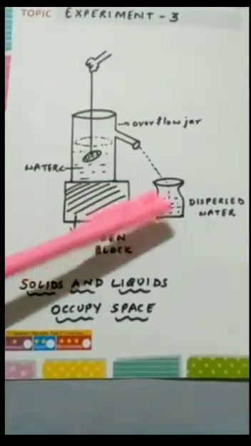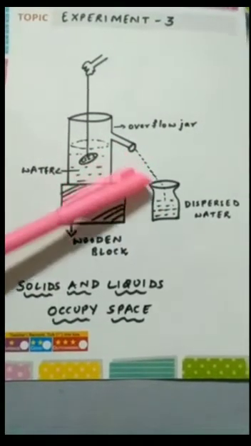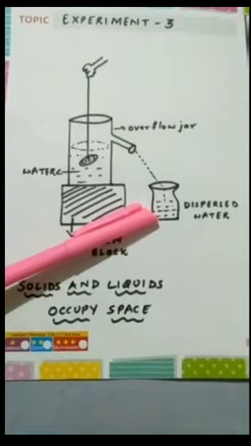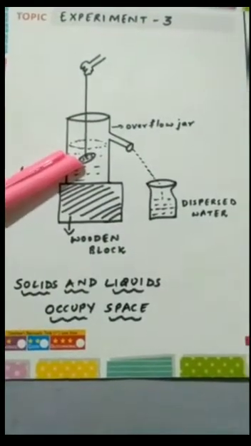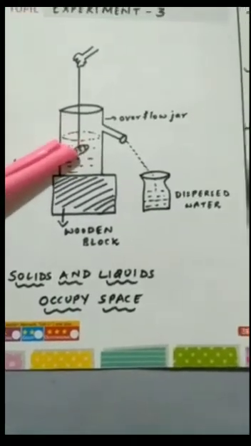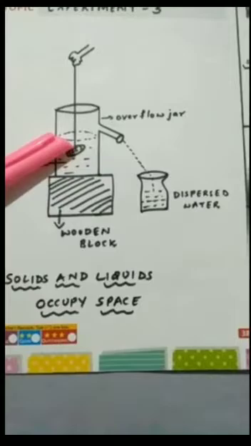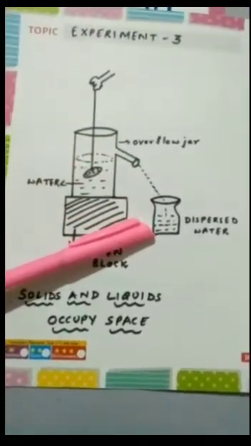Place a clean and dry beaker under the spout of the overflow jar. Now gently lower the glass stopper into the water in the overflow jar till it gets completely immersed. At the same time, the water overflows through the spout and collects in the beaker.